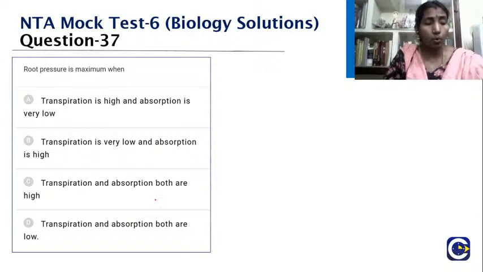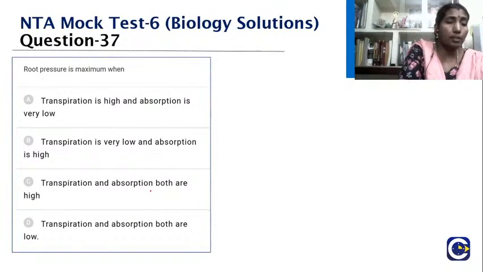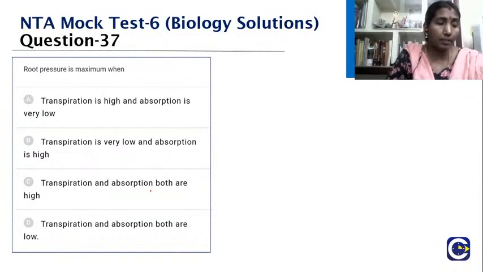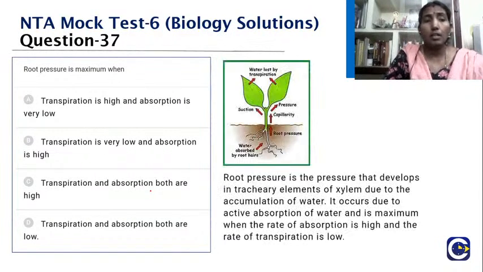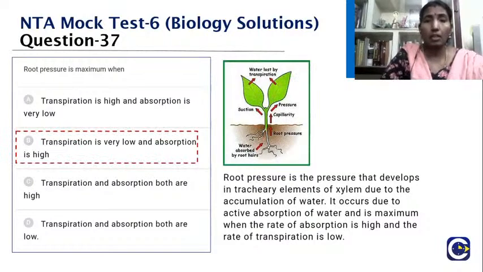Transpiration and absorption both are high, or transpiration and absorption both are low. So what should be your option? When the root pressure is maximum, the transpiration will be very low. What will happen to the transpiration? It will become very less, and absorption will become very high. So that will be the option.